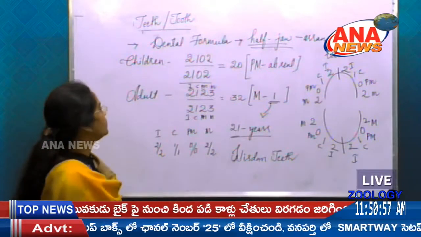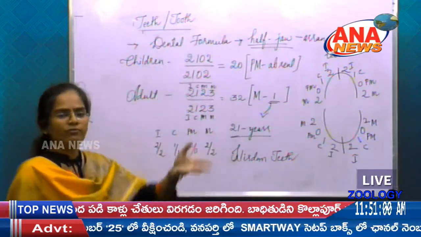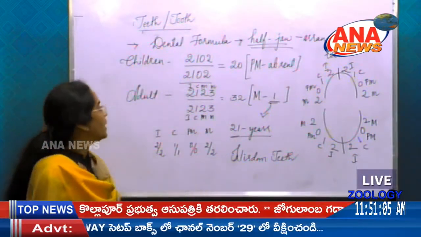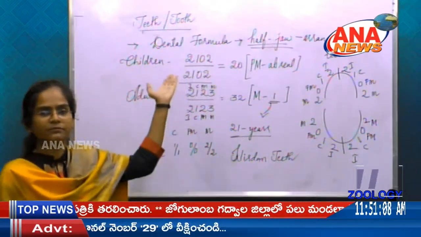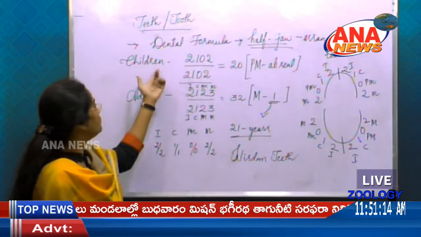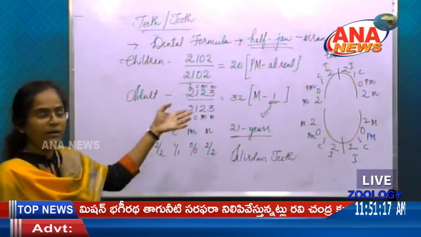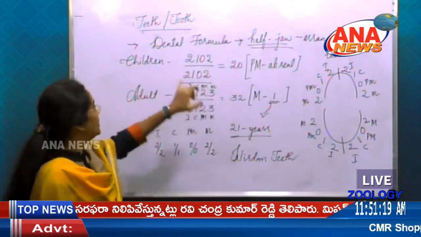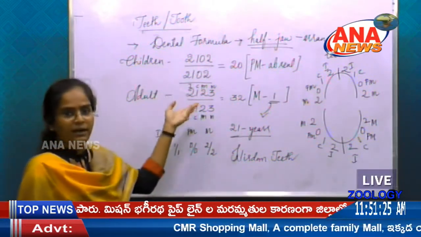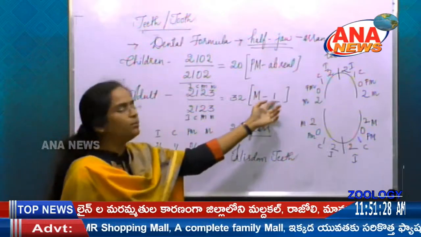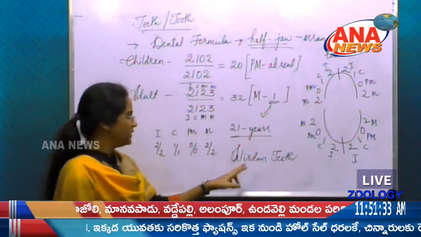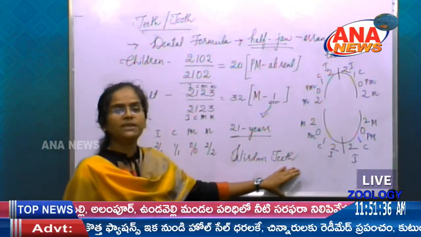wisdom teeth. So talking about teeth once again, there are 4 phenomena, that is nothing but thecodont, heterodont, diphyodont. And coming about the dental formula, which is very important for the entrance purpose here. So even they may ask what is the difference between the dental formula of the children and the adult, and even how many number of teeth are present in both children and adult, and what is the teeth which is missing in children and adult, and what is the age at which the molar appears in the adult. So remember that is nothing but 21 years. And we can call it as wisdom teeth.